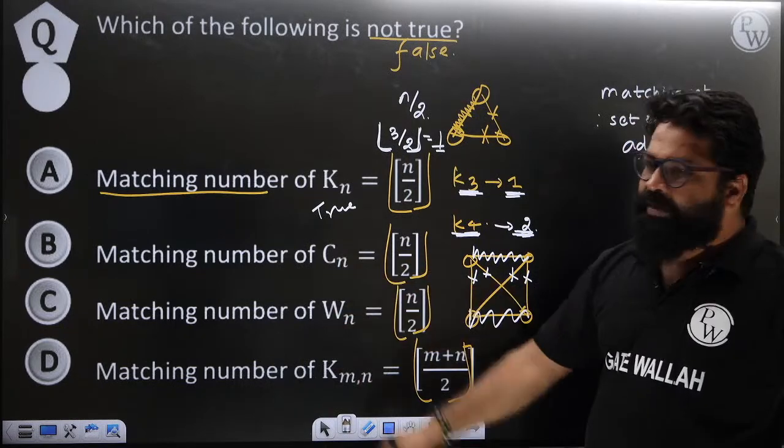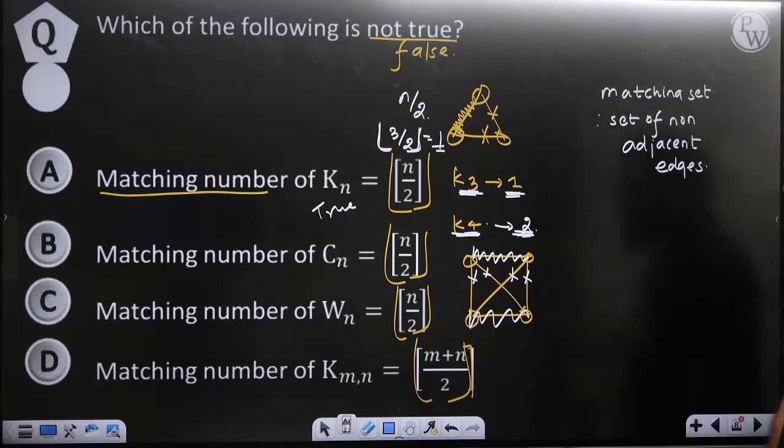So can you try to calculate for Cn and can you try to calculate for Wn? In that manner we can try to find it out. Clear? Please calculate and tell me.